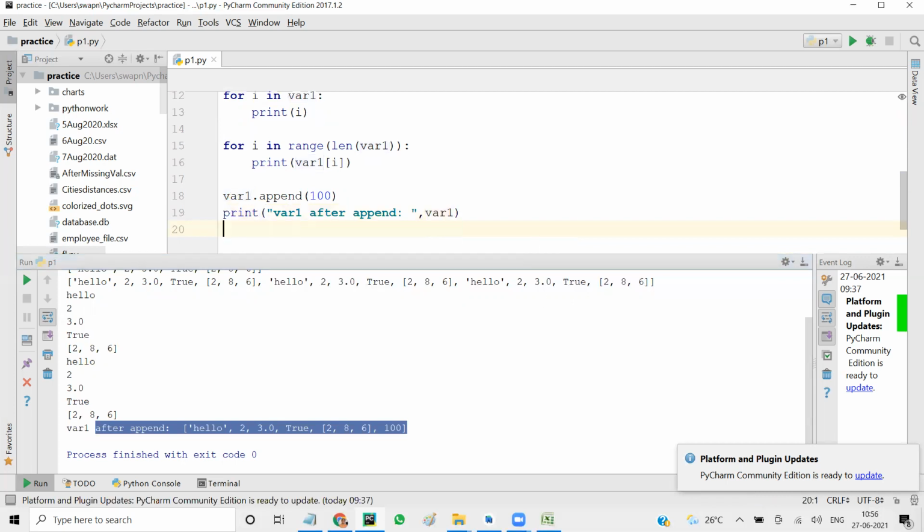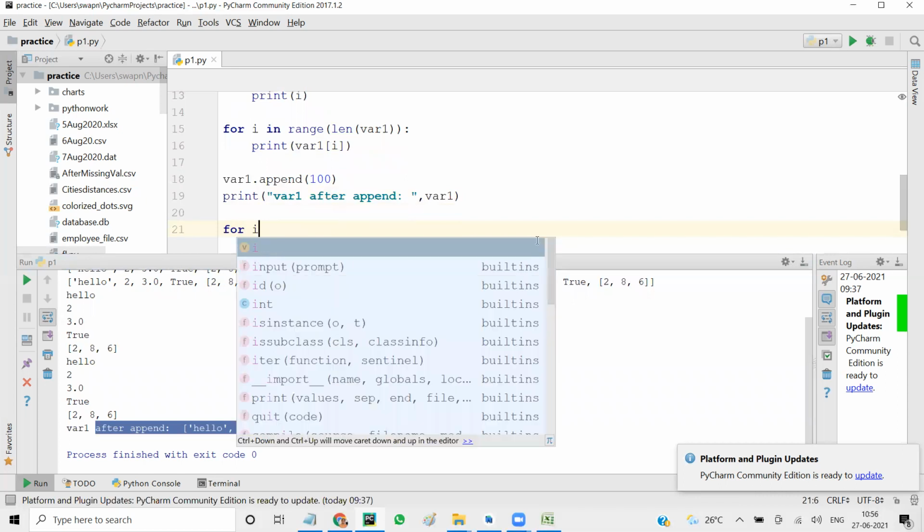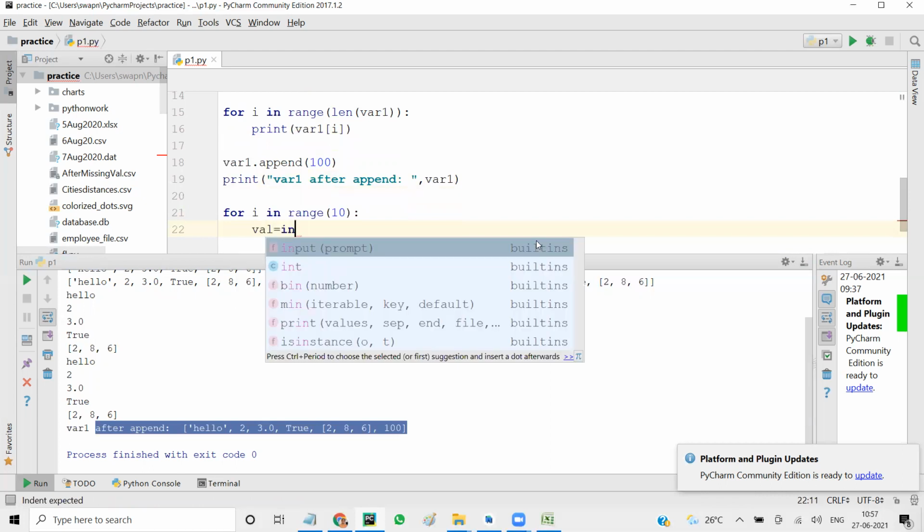Let's do that. I'm going to say for i in range 10. Let's see what the 10 values are, and I say val equal to input